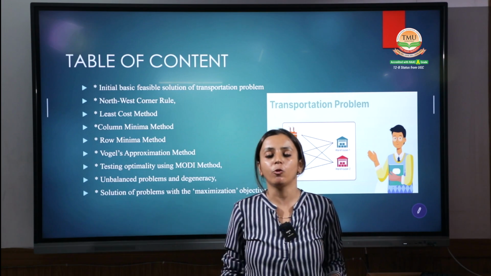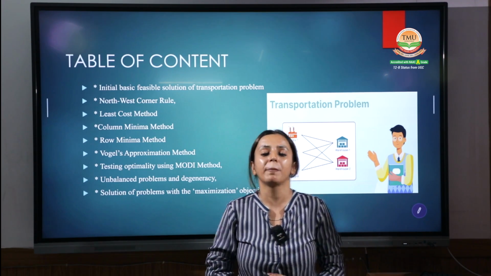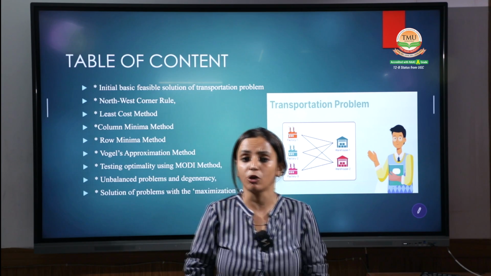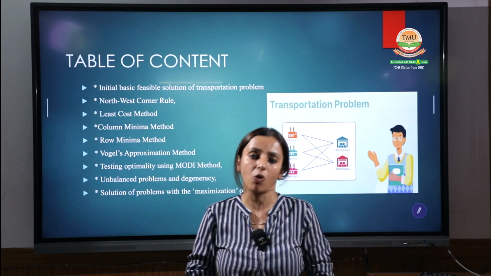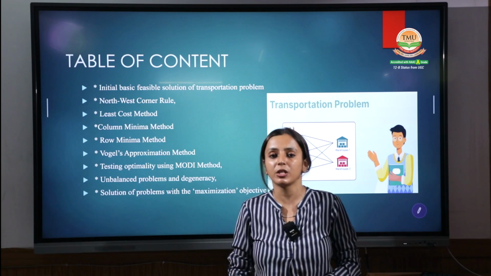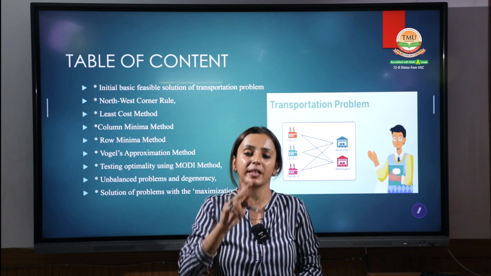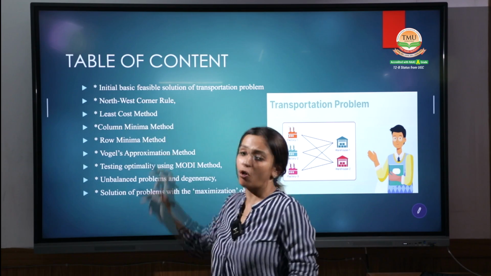Once all allocations are completed, you are able to find the initial solution with the help of the northwest corner. But in today's session, we will study the second method, the least cost method.